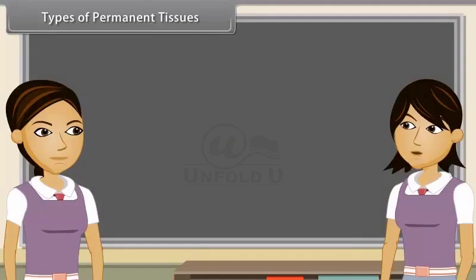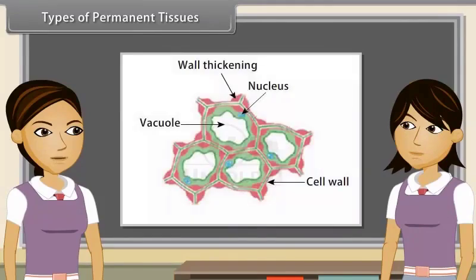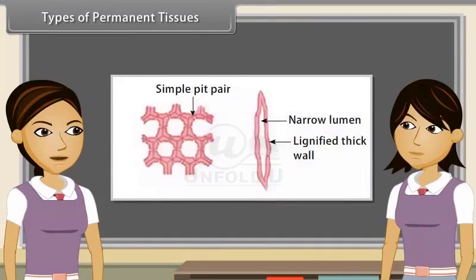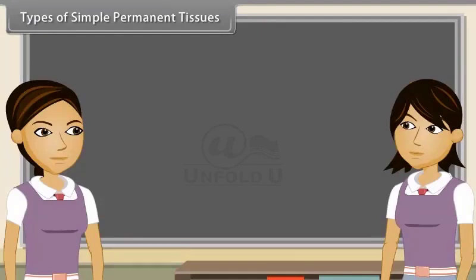Permanent tissues are of two types on the basis of nature of cell: simple permanent tissues and complex permanent tissues. Simple permanent tissues are composed of cells which are functionally and structurally similar. Types of simple permanent tissues. On the basis of nature of cells, simple permanent tissues are of three types: parenchyma, collenchyma, and sclerenchyma.